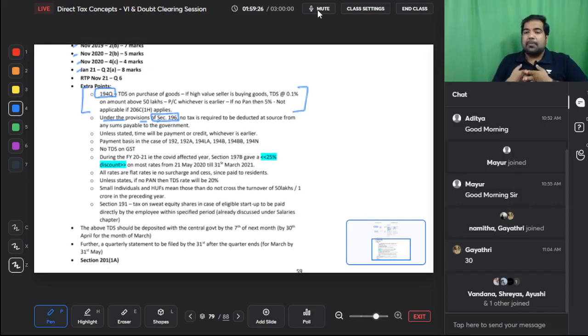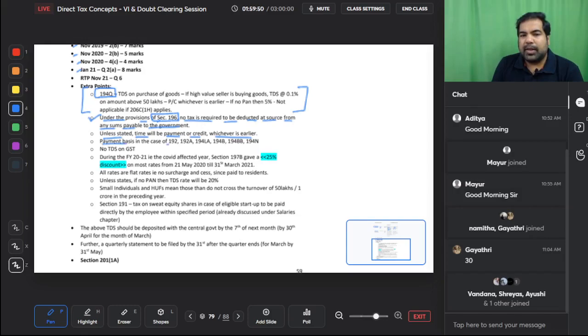What is this 196? If you are making some payment to the government, then why do you need to deduct TDS and pay to the government only? So no tax is required to be deducted when any sum is payable to the government, that is 196. So if you've taken a building on rent from the government and you're paying rent, there will be no TDS. Unless stated otherwise, time of payment will be payment or credit, whichever is earlier.